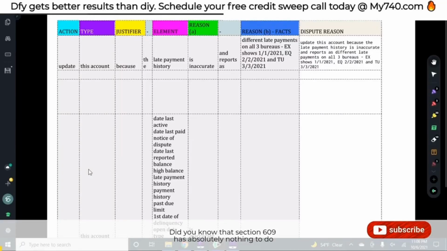Because this simple formula that you're about to learn is going to allow you to dispute literally any negative item